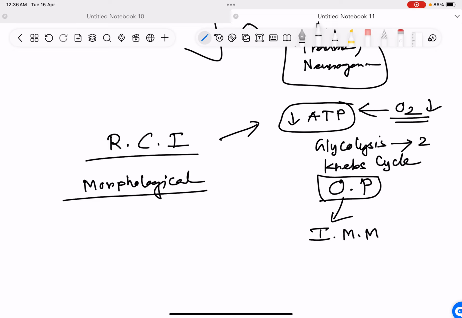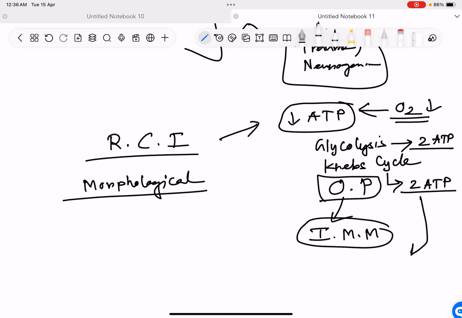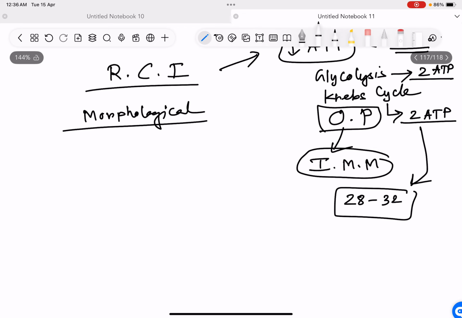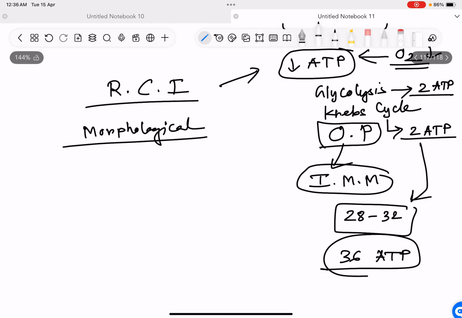From glycolysis we get 2 ATP, from Krebs cycle we get 2 ATP, and oxidative phosphorylation, which happens in the inner mitochondrial membrane, will deliver 28 to 32 ATP. So in total we have approximately 36 ATP, but this is not the exact value, this is just for understanding.